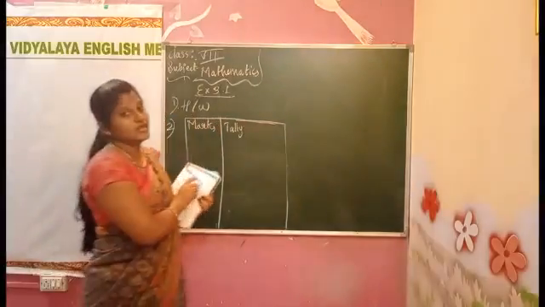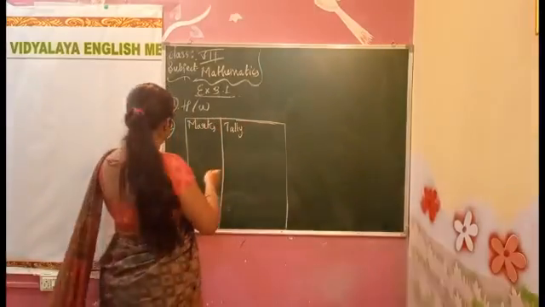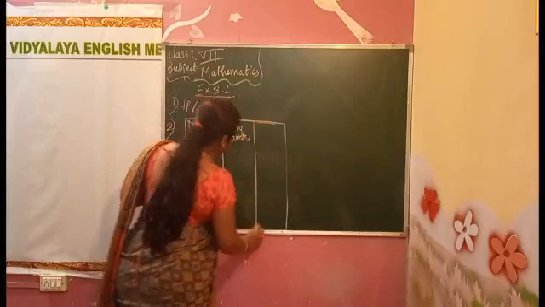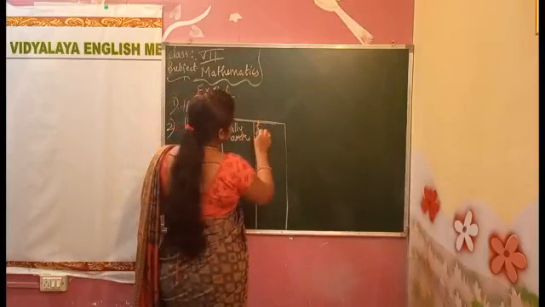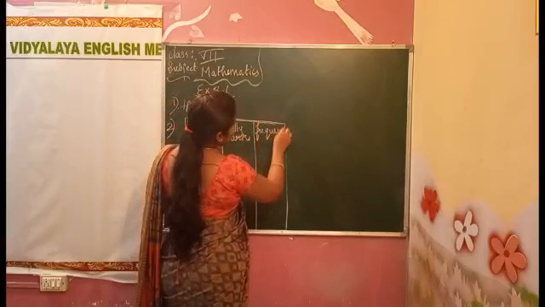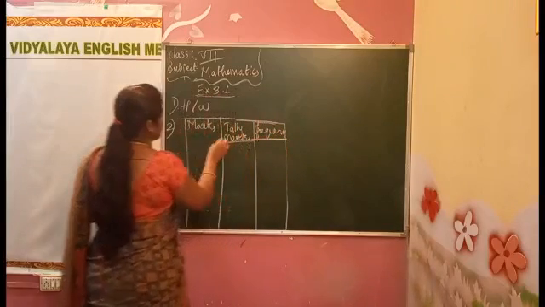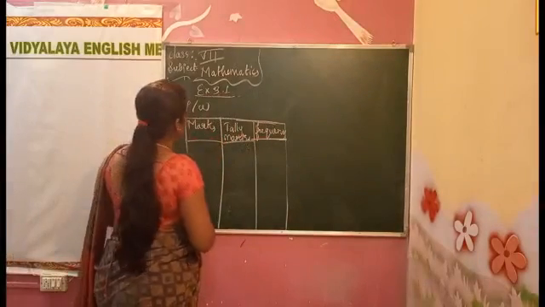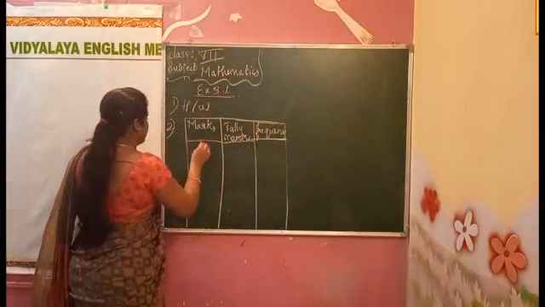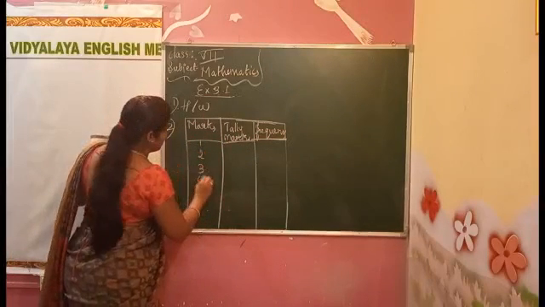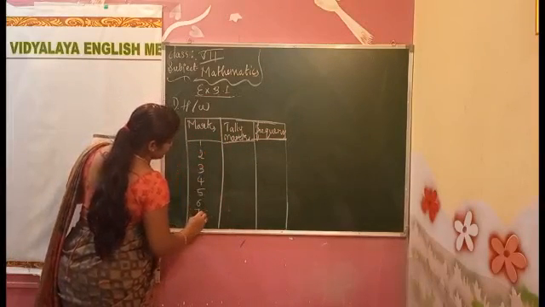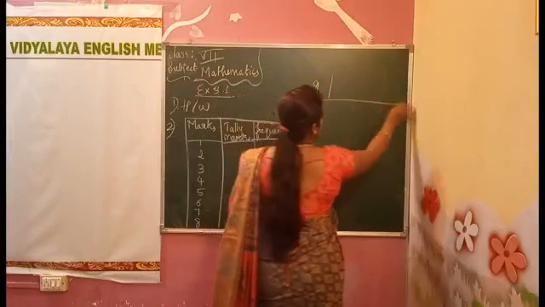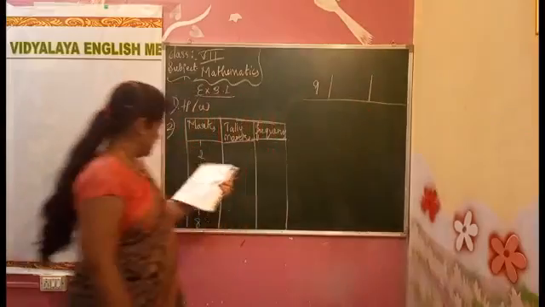Last year you all studied that. Tally marks means... and the last one is frequency. You all studied all of these in the previous class, children. I am not repeating all those things. Okay. First one, 1 2 3 4 5 6 7 8 and the last one is 9. Last one is 9 that they have given.